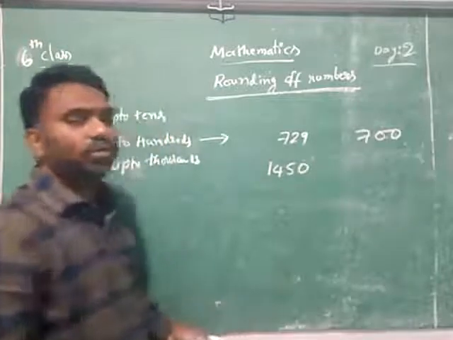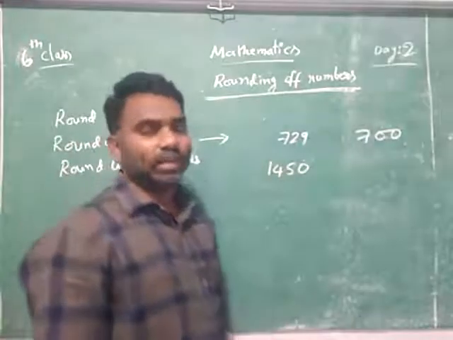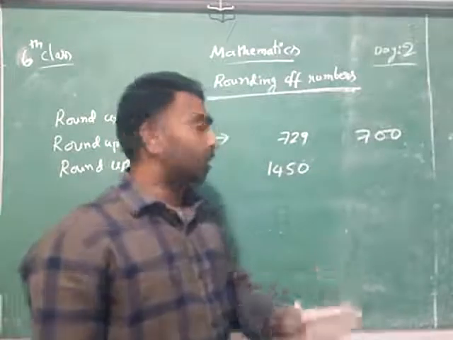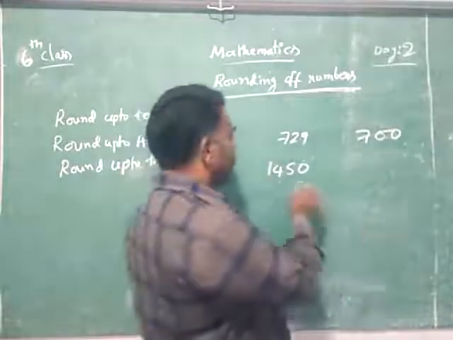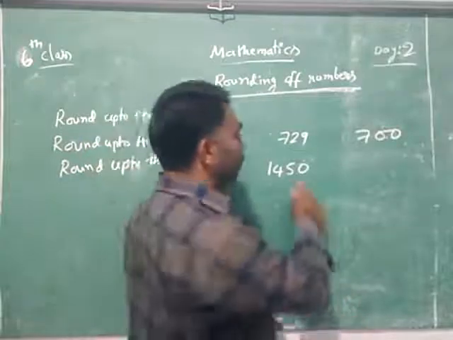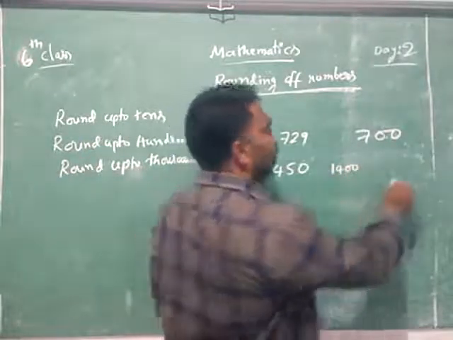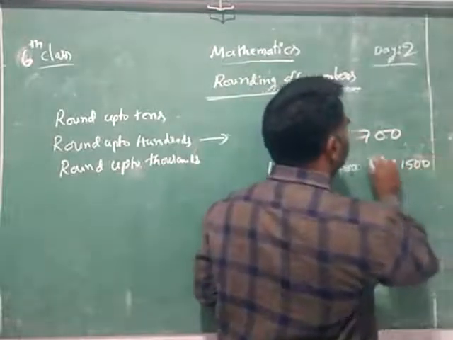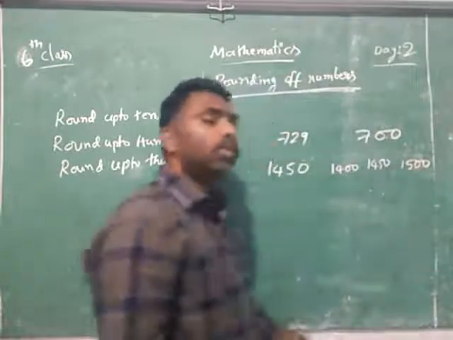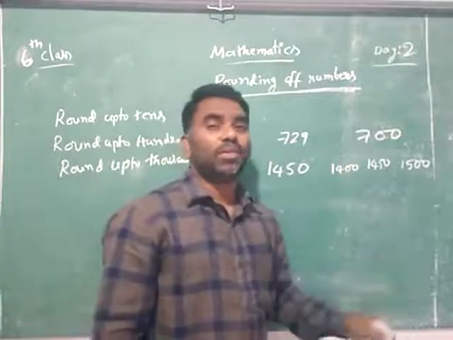1450. It is nearer to which hundred? I am saying about hundreds only, not tens. Hundred means what you will do? Up to hundred you will take. Means 1450 in between which hundreds? 1450 is between 1400 and 1500.